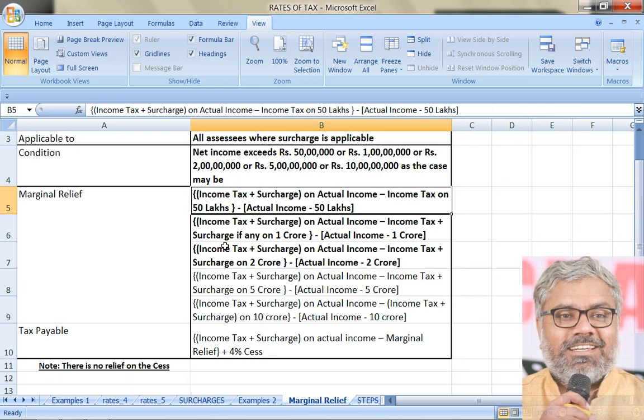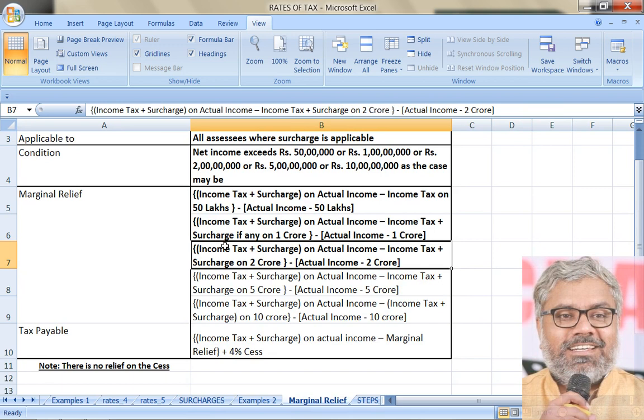So when is this applicable? When the income exceeds marginally 2 crores. The first case is applicable when the income exceeds marginally 50 lakhs. The second case is applicable when the income is exceeding, just a little bit, 1 crore. This is applicable for everybody. 2 crores is not applicable for everybody, only for individuals. If the income marginally exceeds 2 crores, then it is applicable for individuals.